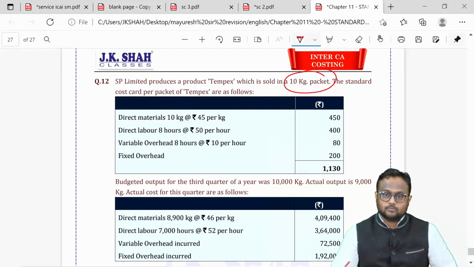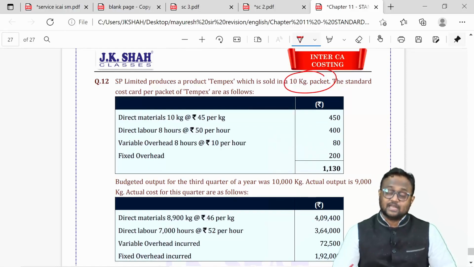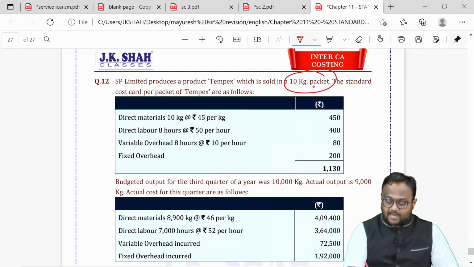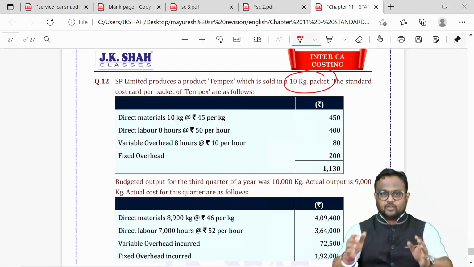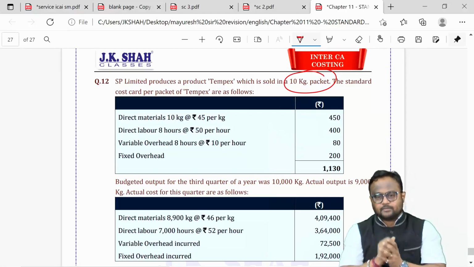How? If your actual output is in packets, I'll take one packet as a base. If your actual output is given in terms of kgs, 10 kgs as a base. One packet consists of 10 kgs. So if my output is given in packets, I will consider standard for one packet.